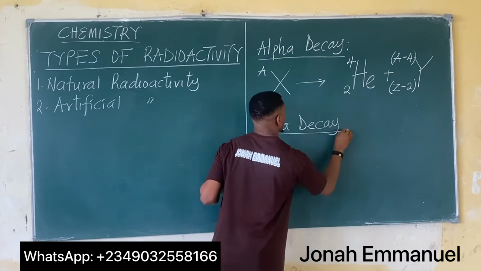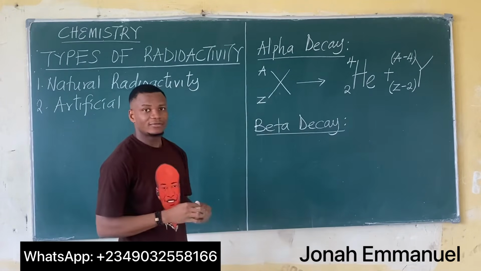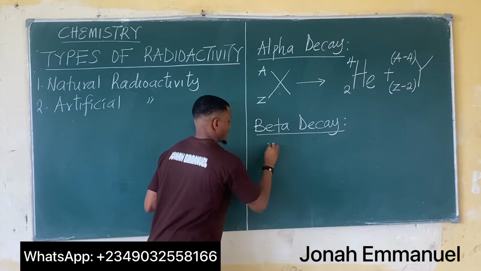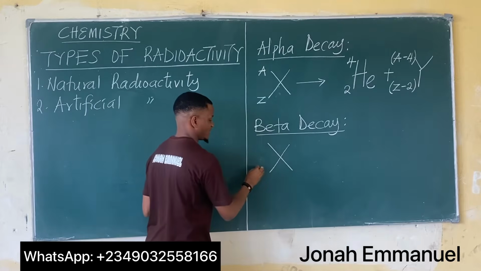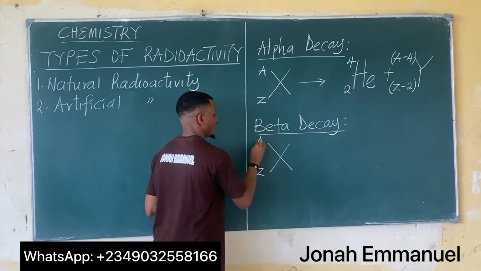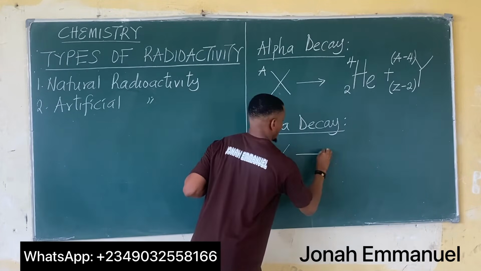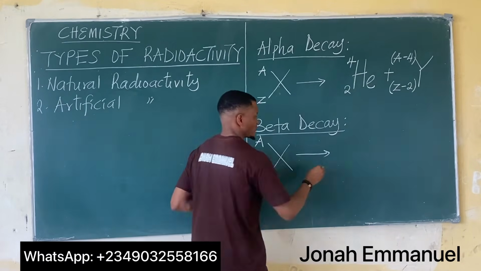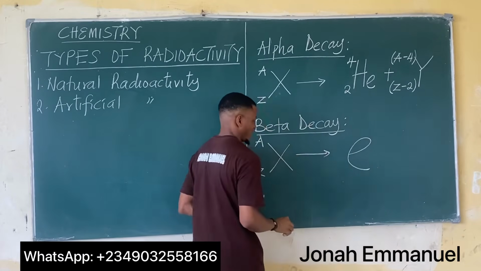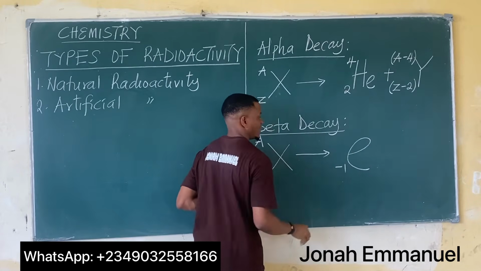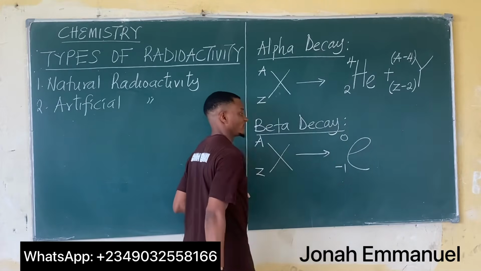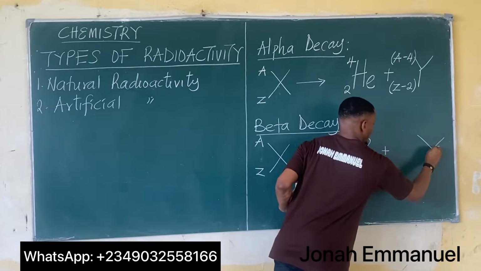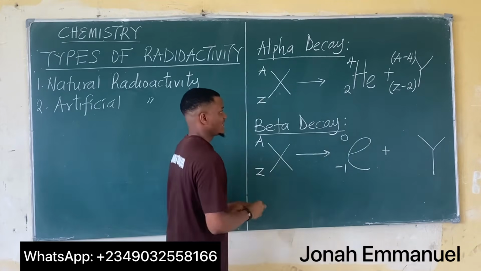For beta decay, the general equation would be this. So I have an element X having atomic number Z and mass number A. This is undergoing beta decay. Of course, we said for beta, they are electrons. For electrons, the atomic number is -1 and the mass number is 0. Plus a new element is formed, Y,